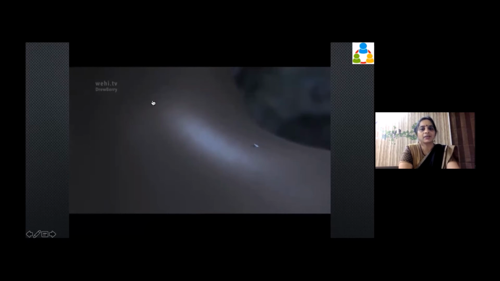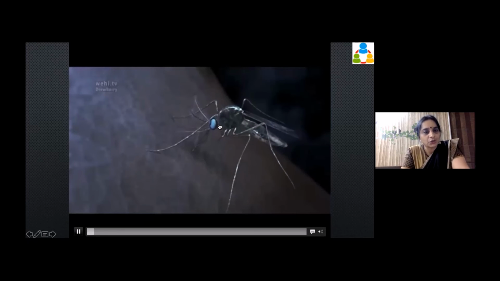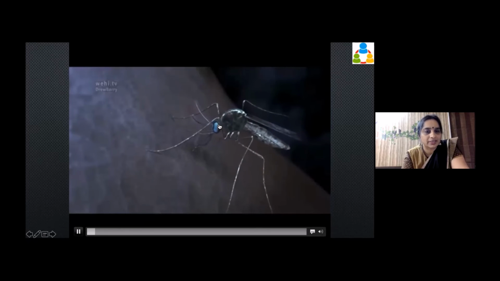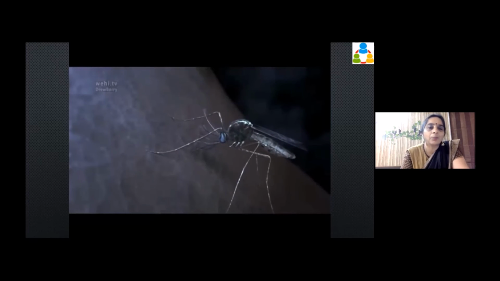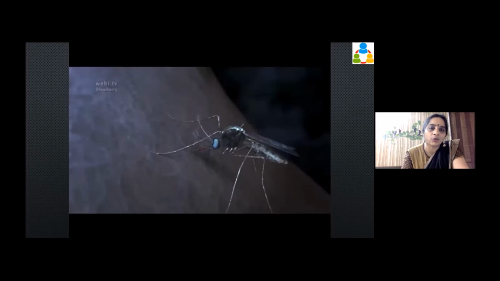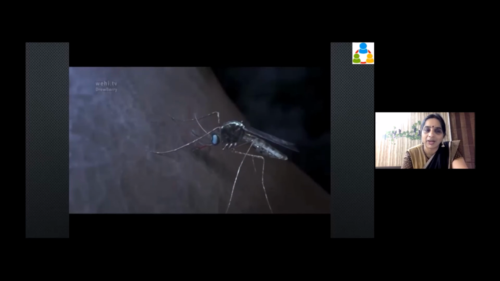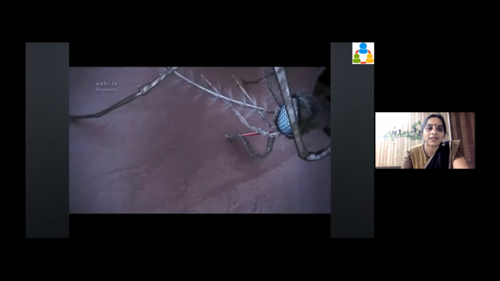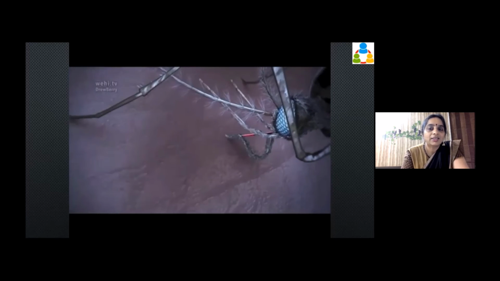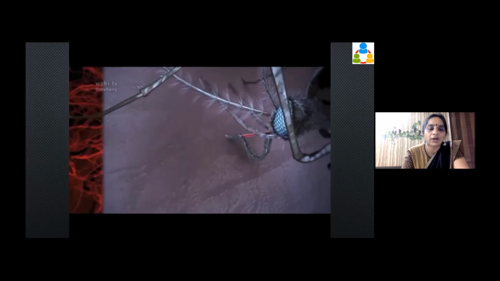So this is your mosquito which sits on the skin and it probes, trying to find out where your blood vessel is. Blood vessels are everywhere, but it needs the meal. As you know, this is a female mosquito. Only the females drink blood. The males are vegetarians. She is probably needing it for her eggs.